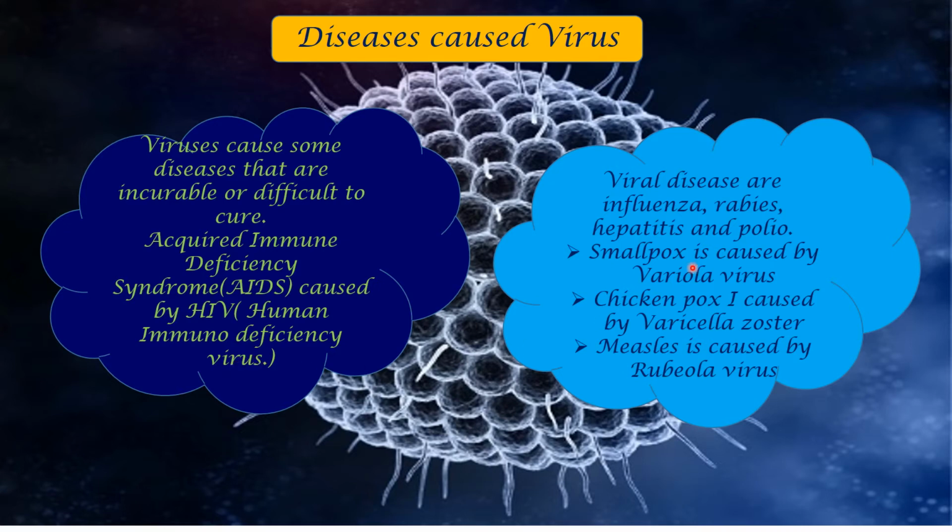Next, viral diseases. This is one of the important ones which is very common to discuss. Viral diseases are influenza, rabies, hepatitis, and polio. You might have heard all these things, right? Like rabies, hepatitis, and polio. Polio drops, definitely you might have heard about, and hepatitis injection given for babies. Nowadays we have vaccines for all these things. In those days there were no vaccines, and people were severely attacked by these microorganisms.